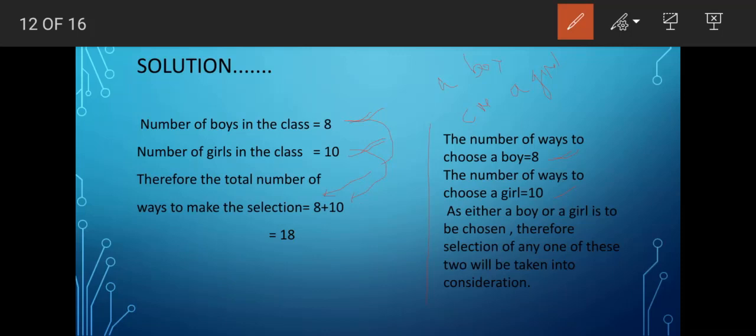So in total how many persons are there? In total 18 persons are there. Therefore any one of these 18 options we can choose. Therefore, in our hand, in total, 18 options are there for choosing either a boy or a girl.